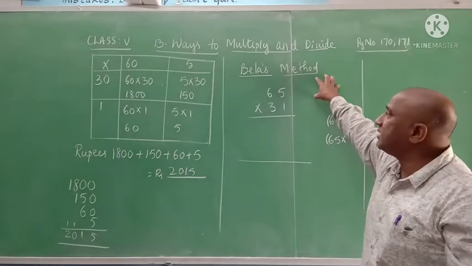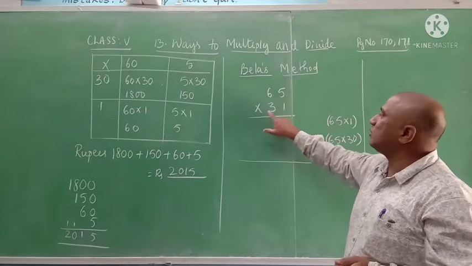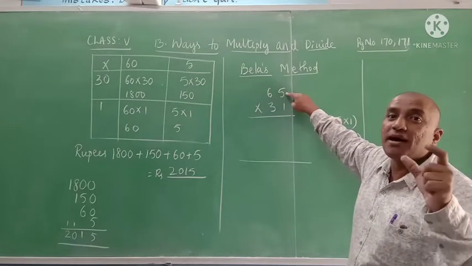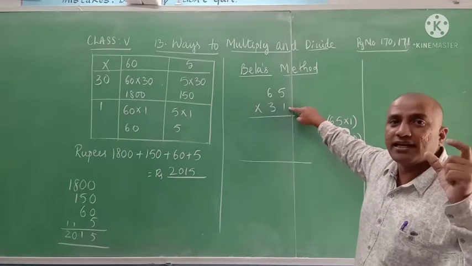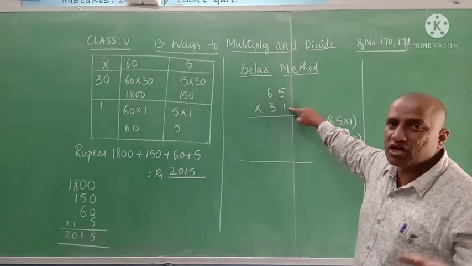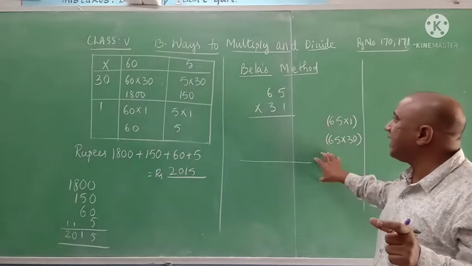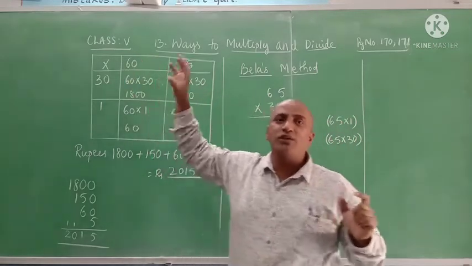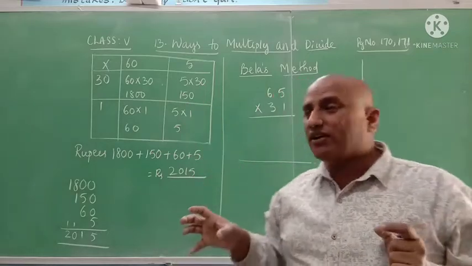So, Bela's method. She wrote 65 into 31. 65 is the salary of the cook per day. 31 is the number of days in the month of January. Now what did she do? Here Maniratnam split both numbers, 65 and 31.